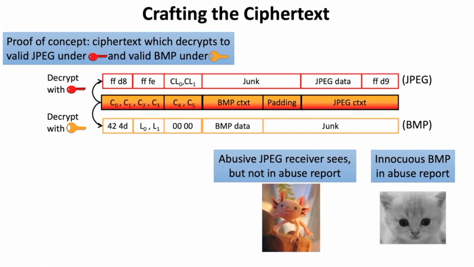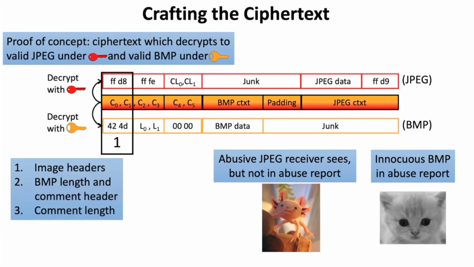Doing this collision was tricky because in addition to crafting the tag to be colliding, we need to have the right bytes at certain offsets of these files. For example, the initial 2 bytes of the file need to be the correct magic bytes for the image files, respectively the JPEG and the bitmap magic bytes. And then the 3rd and 4th bytes in the JPEG need to be a comment character, and in the bitmap need to be the length.